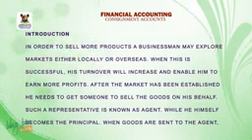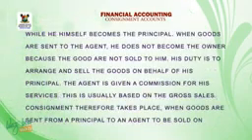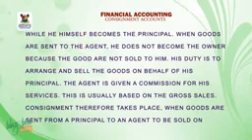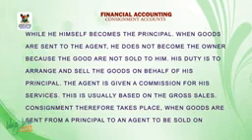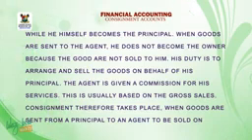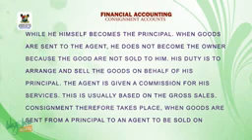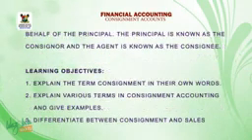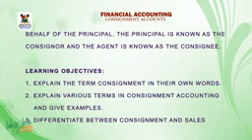When goods are sent to the agent, he does not become the owner because the goods are not sold to him. His duty is to arrange and sell the goods on behalf of his principal. The agent is given a commission for his services. This is usually based on the gross sales. Consignment therefore takes place when goods are sent from a principal to an agent to be sold on behalf of the principal. The principal is known as the consignor and the agent is the consignee.